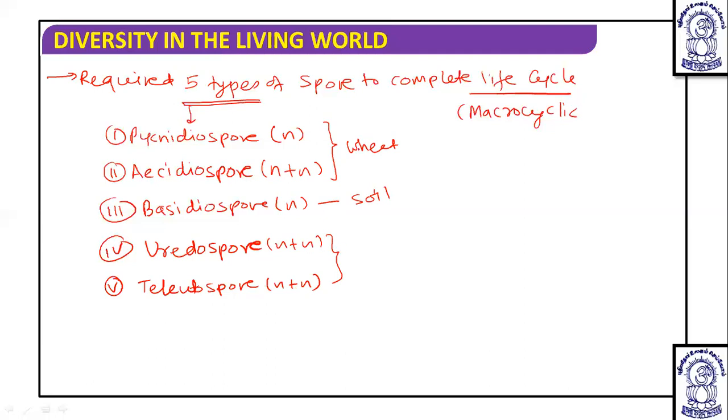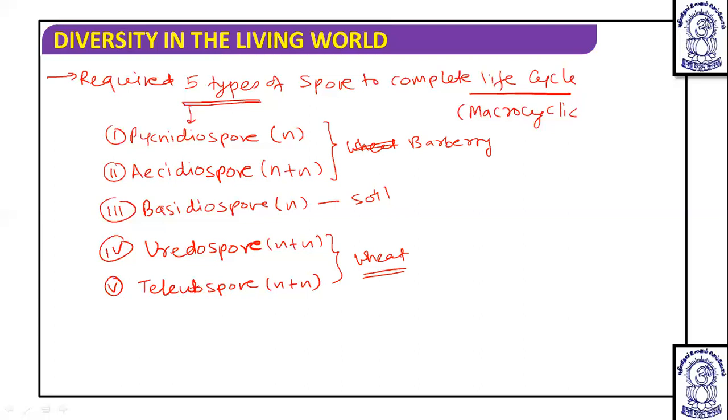So this develops on the barberry and this develops on the wheat. So this way, a particular thing occurs. What happens actually? Aecidiospores infect the wheat, and in wheat, teliospores will be found, then teliospores will be released, and from that, basidiospores will arise, and basidiospores will infect barberry. At that time, they will be termed as pycnidiospores, and they will form aecidiospores.